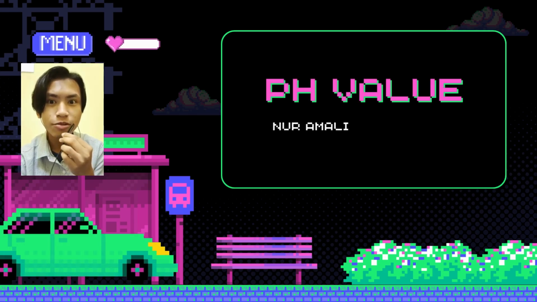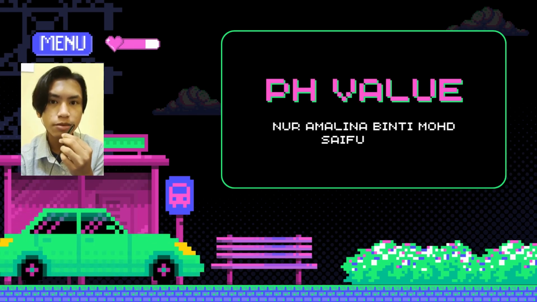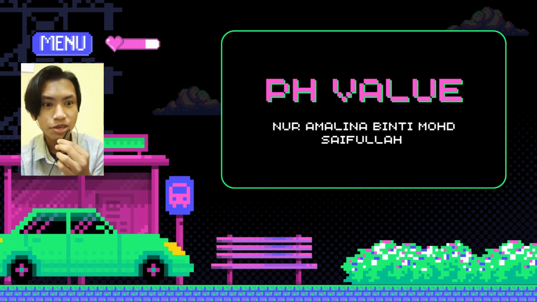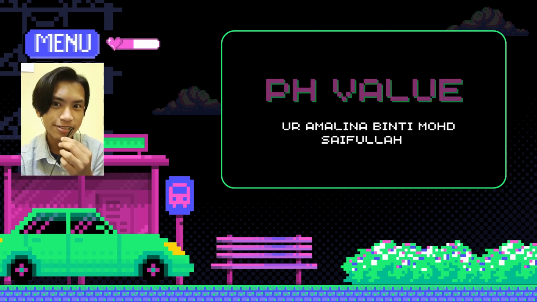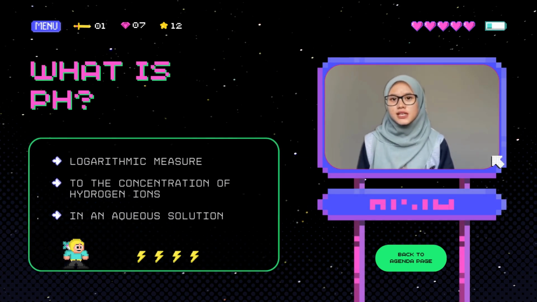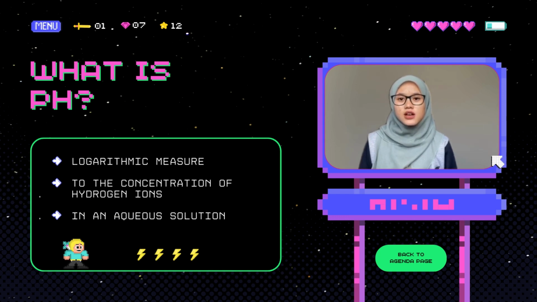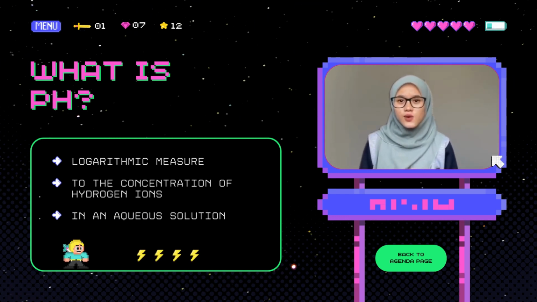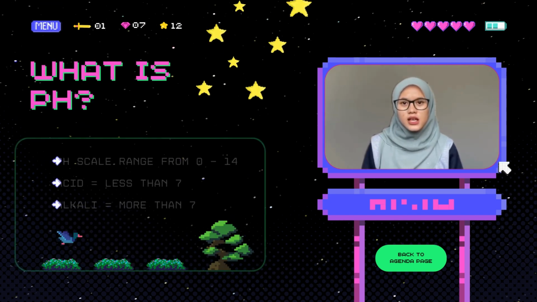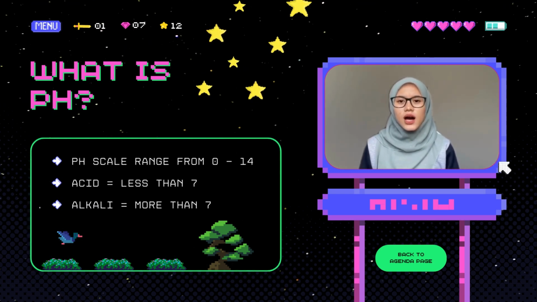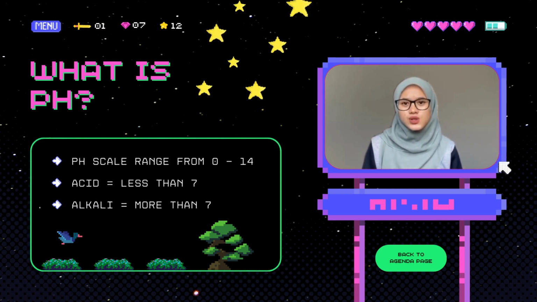Okay, now we will see the third topic in this presentation, which is pH value. This topic will be covered by Nur Amalina Binti Mohamad Saifullah. So let's take a look together. Okay, first let us go through the definition of pH. In chemistry, pH means a logarithmic measure of the concentration of hydrogen ions in an aqueous solution. The pH scale, which ranges from 0 to 14, will show the acidity or alkalinity of the aqueous solution.